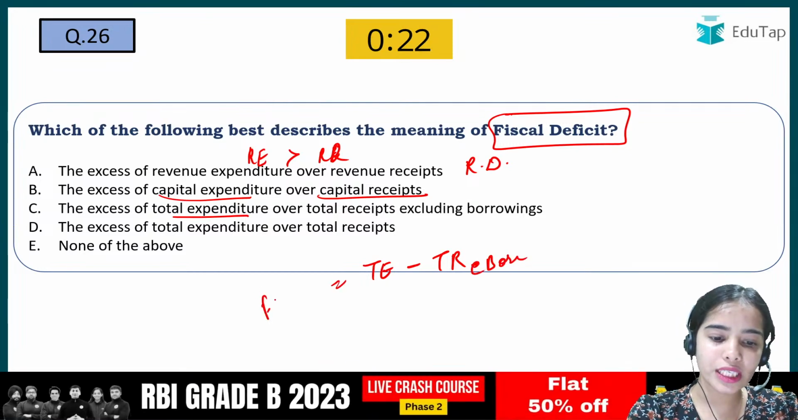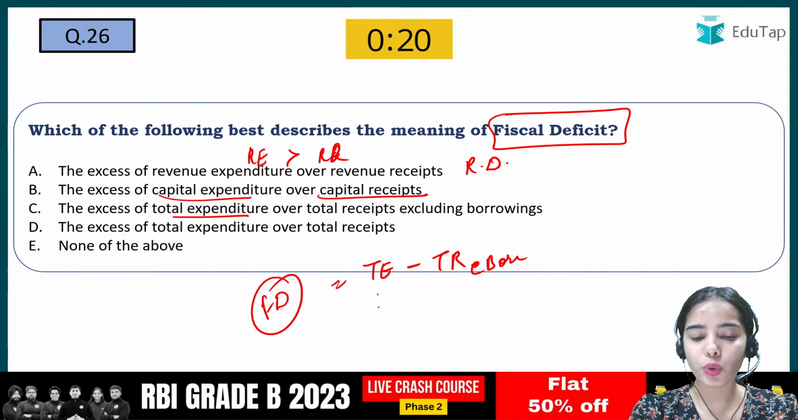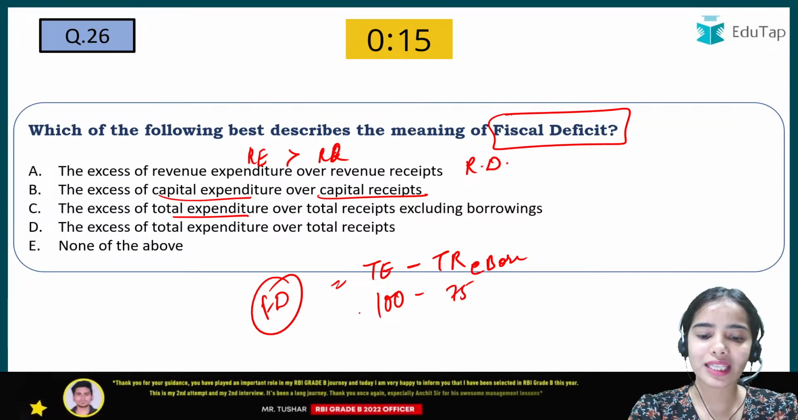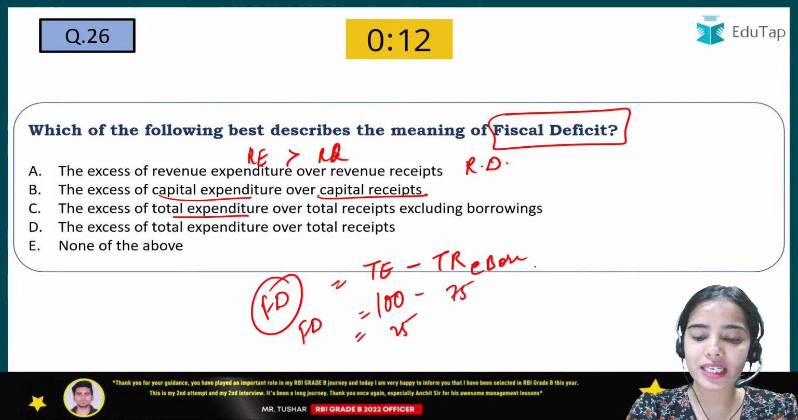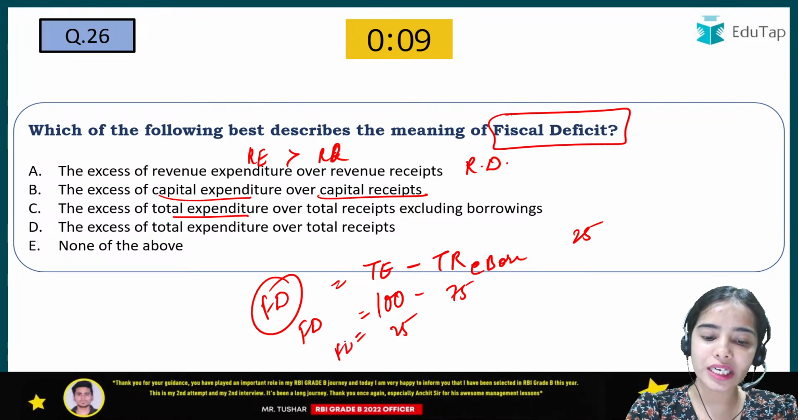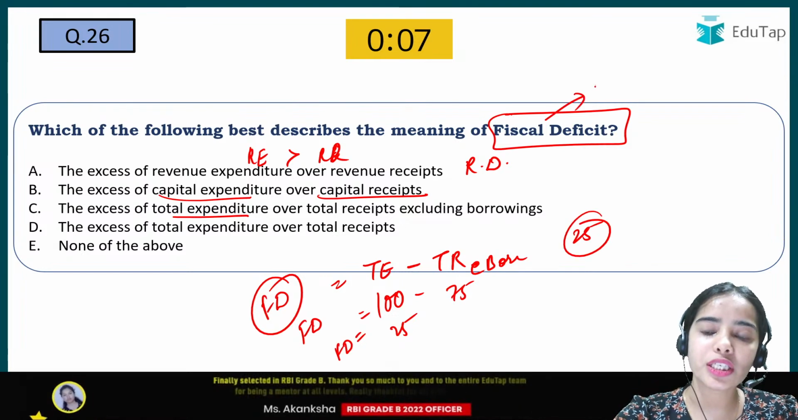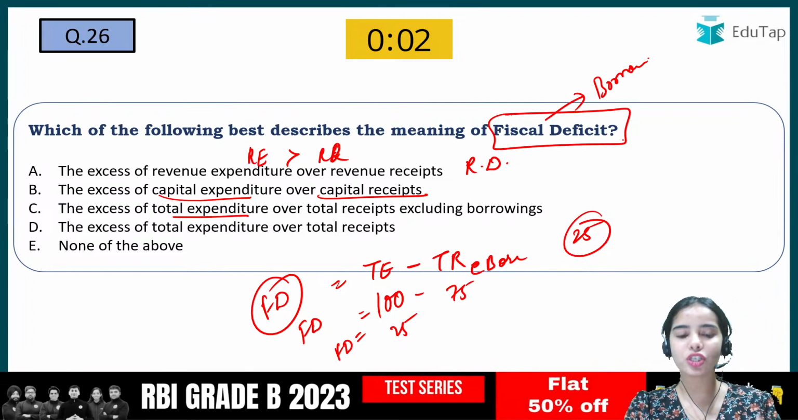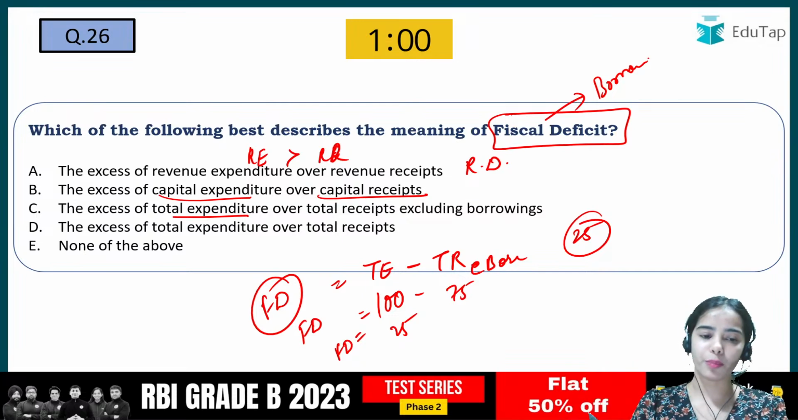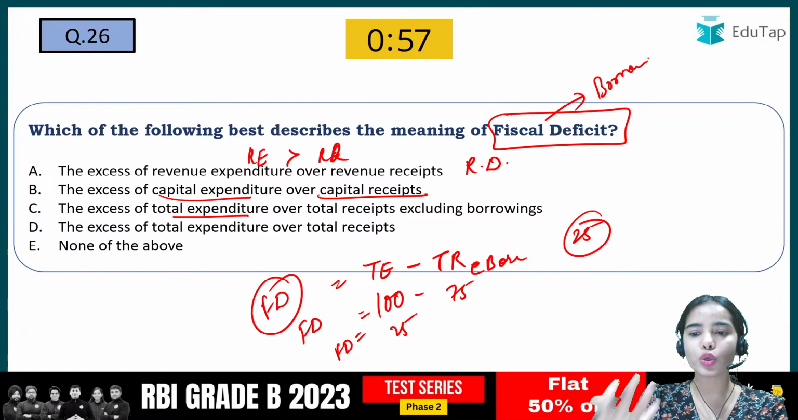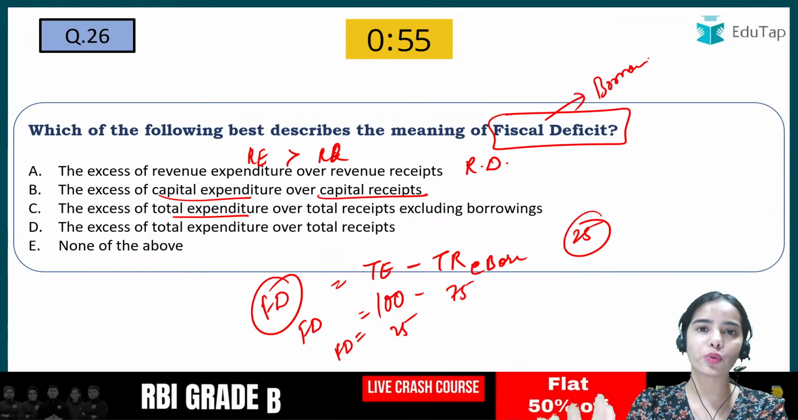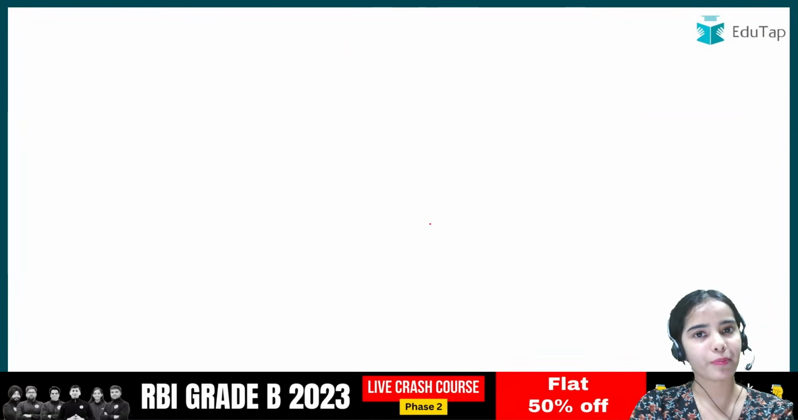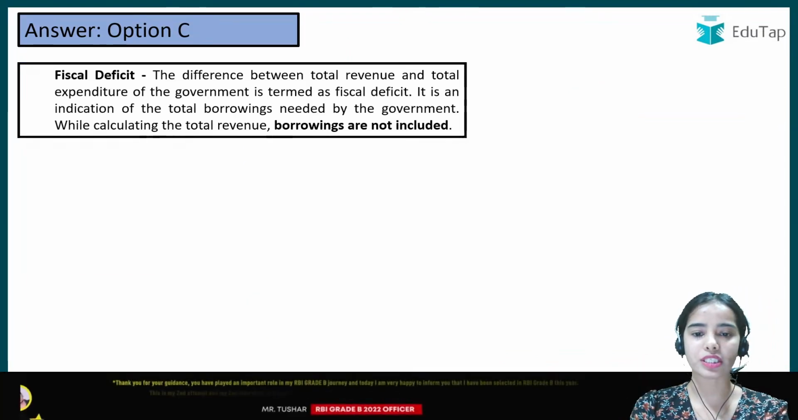So this is fiscal deficit. As this shows, okay, the total expenditure is 100, the total receipts excluding borrowing is 75. That means the fiscal deficit is 25, that is the borrowing requirement for the country is 25. So actually fiscal deficit shows the borrowing requirement of the country. Fiscal deficit has the formula total expenditure minus total receipts excluding borrowing. Total expenditure minus total receipts is the budget deficit. So there is a difference between the budget deficit and fiscal deficit.